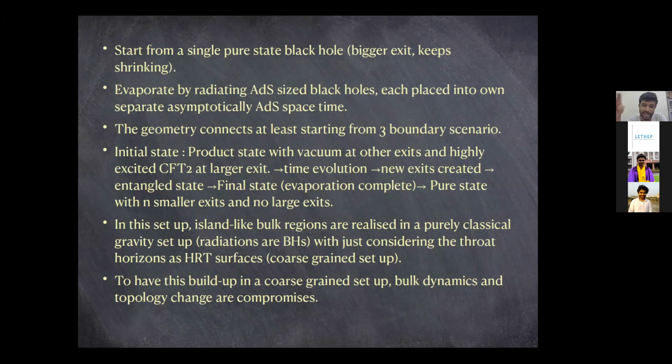But when you really have a connected geometry, where wormholes connect these, when a black hole is considered in this vacuum, then you would have an excited CFT state and the wormhole connects it with the bigger black hole at that point. Before that, you would assume it as a vacuum state, but the bigger black hole would be a highly excited CFT state.